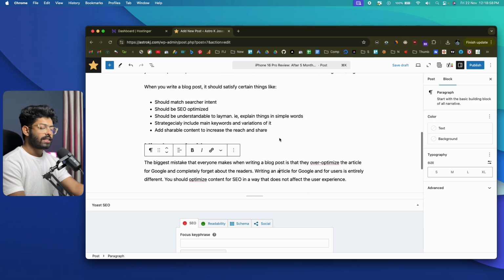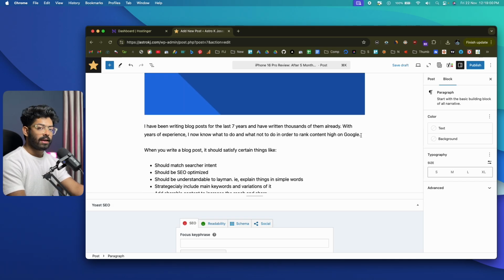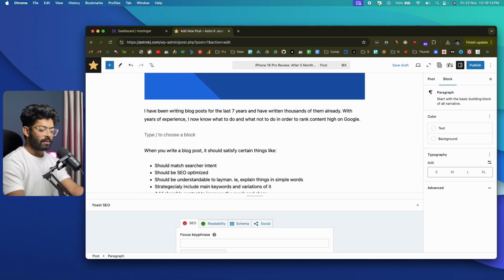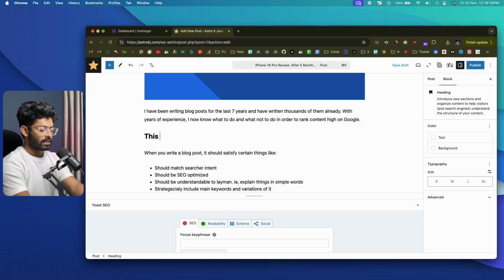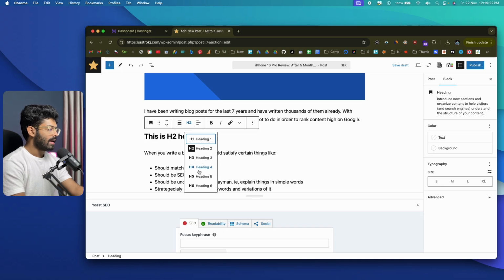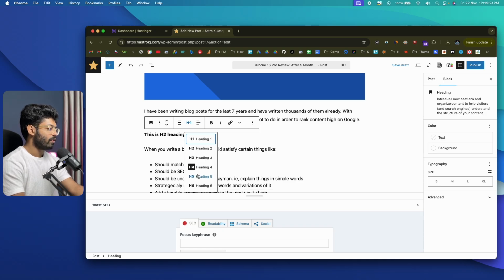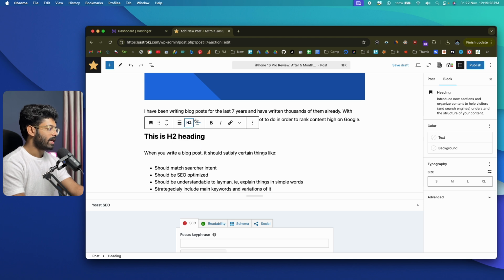Okay, and now let's say you want to add a heading, let's say heading 2. All you gotta do is simply type /h and hit enter and a heading will appear. So this is my h2 heading, and you can click on this option and change the heading level. Let's say h4, h5, or even h1, even though that's not recommended. Okay, now that's how you add a heading.